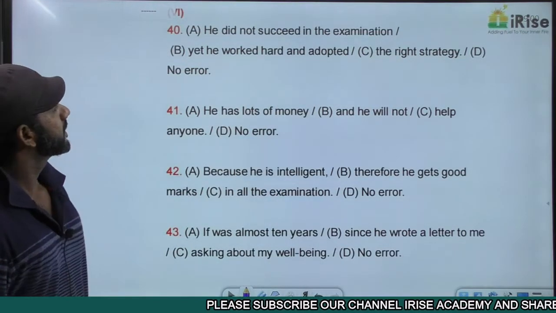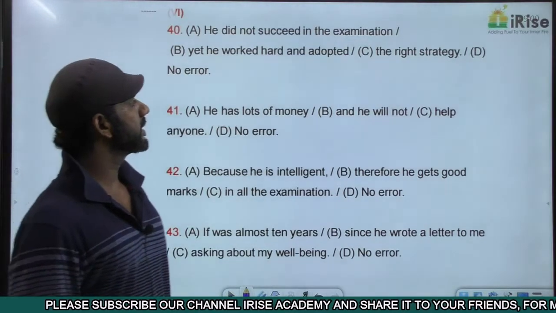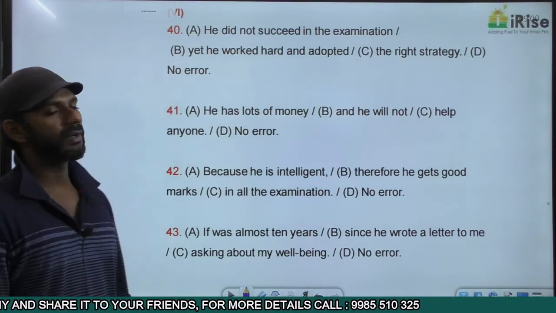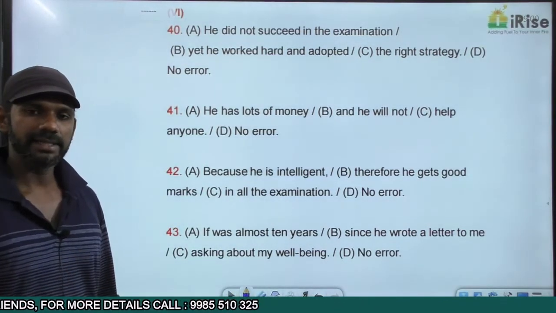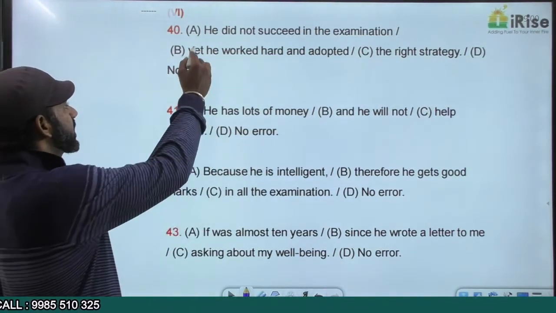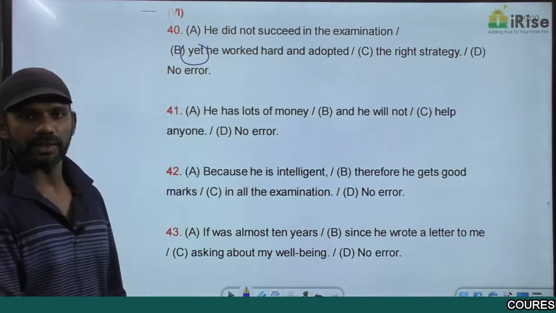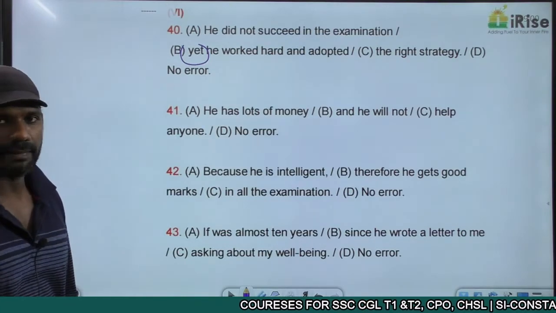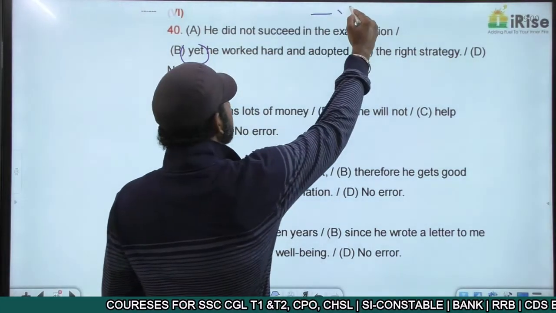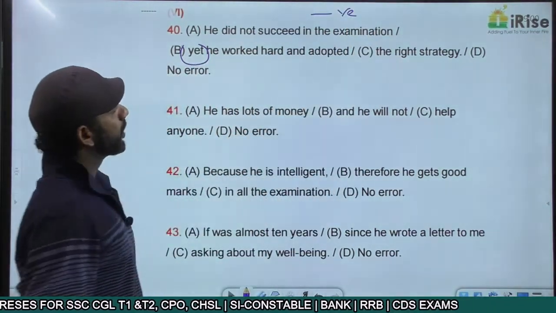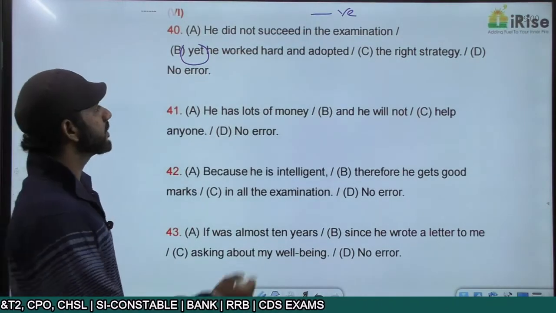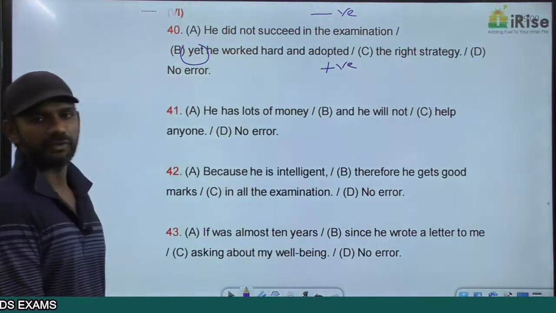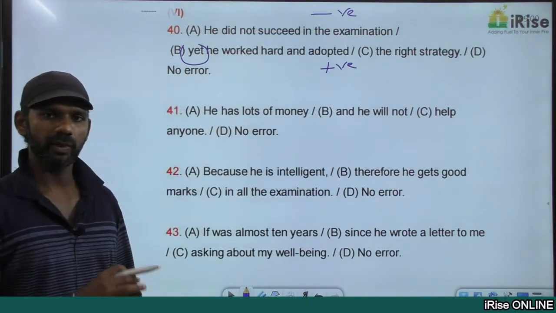The next one. He did not succeed in the examination, yet he worked hard and adopted the right strategy. Yet is a contrast indicator. It must connect one positive idea and one negative idea. The idea before it is he did not succeed in the examination, negative. The idea after it is he worked hard and adopted the right strategy, positive. So the concept of contrast indicators is completely fine, connecting one positive idea and one negative idea.